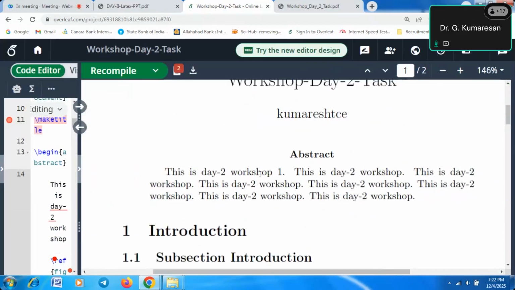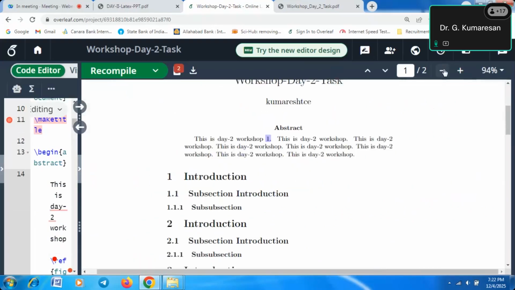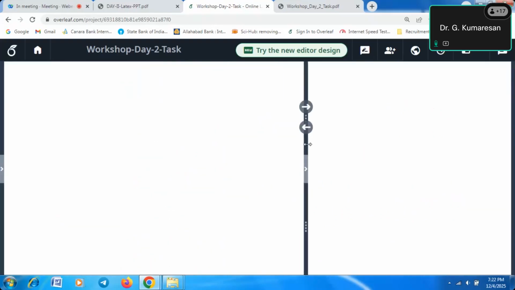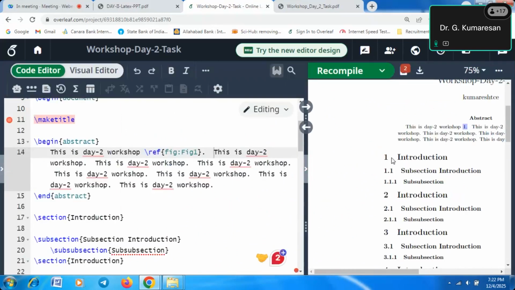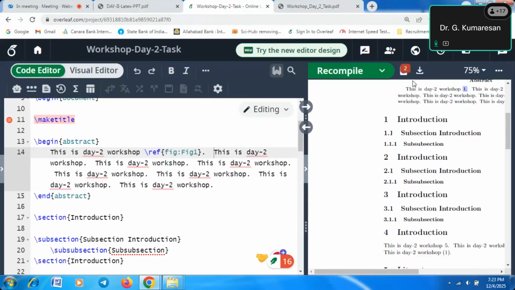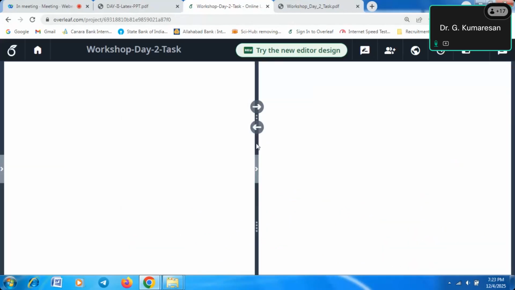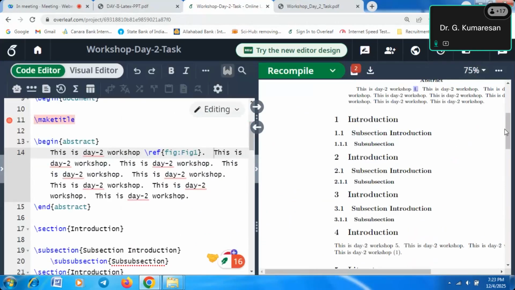You'll see this day 2 workshop. This one is the figure name. So this is the way we are citing the figures. Today figures are based on slides. So this is the way we are uploading the figures, captioning the figures, and referring to the figures inside the LaTeX document.